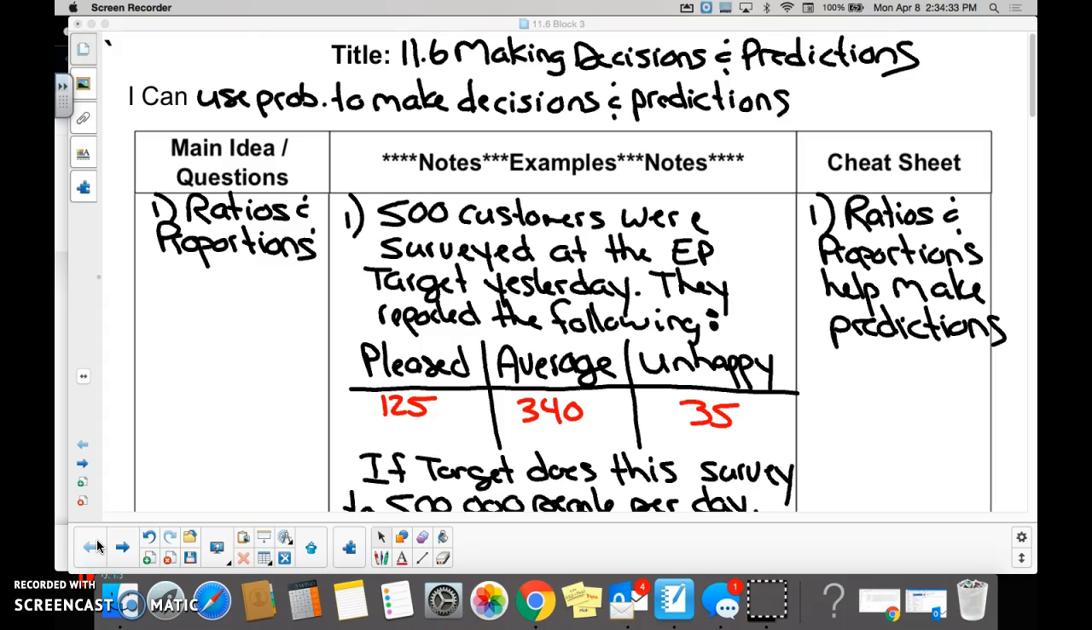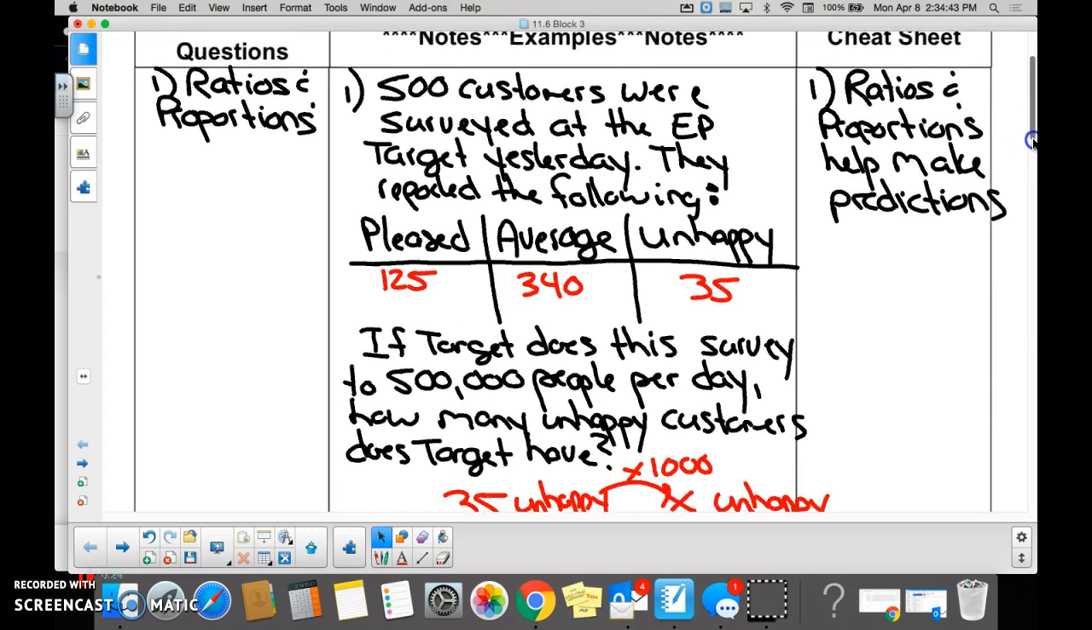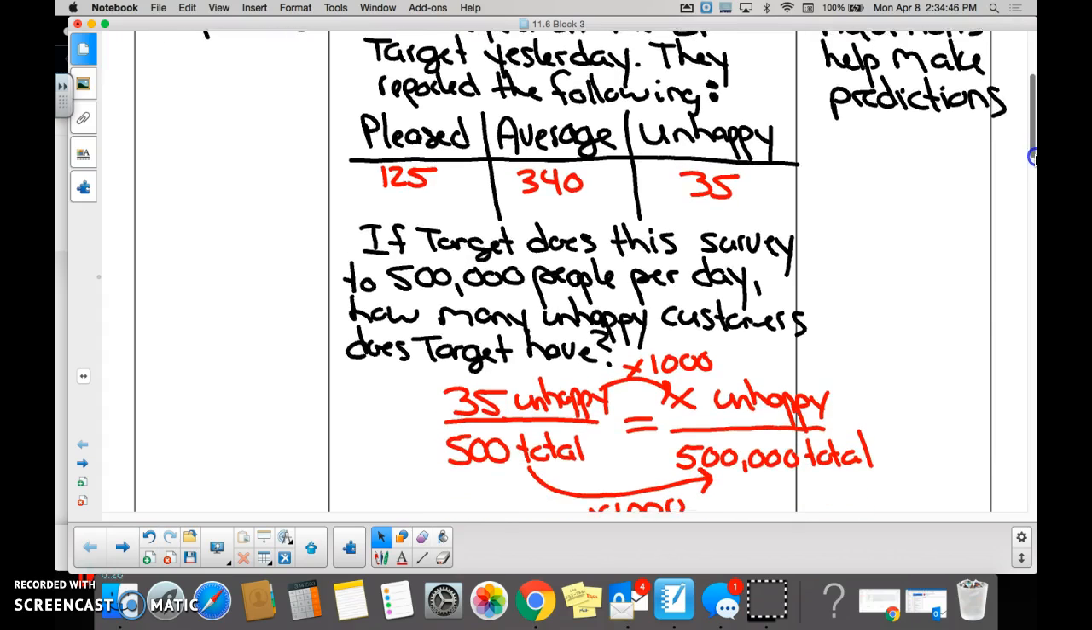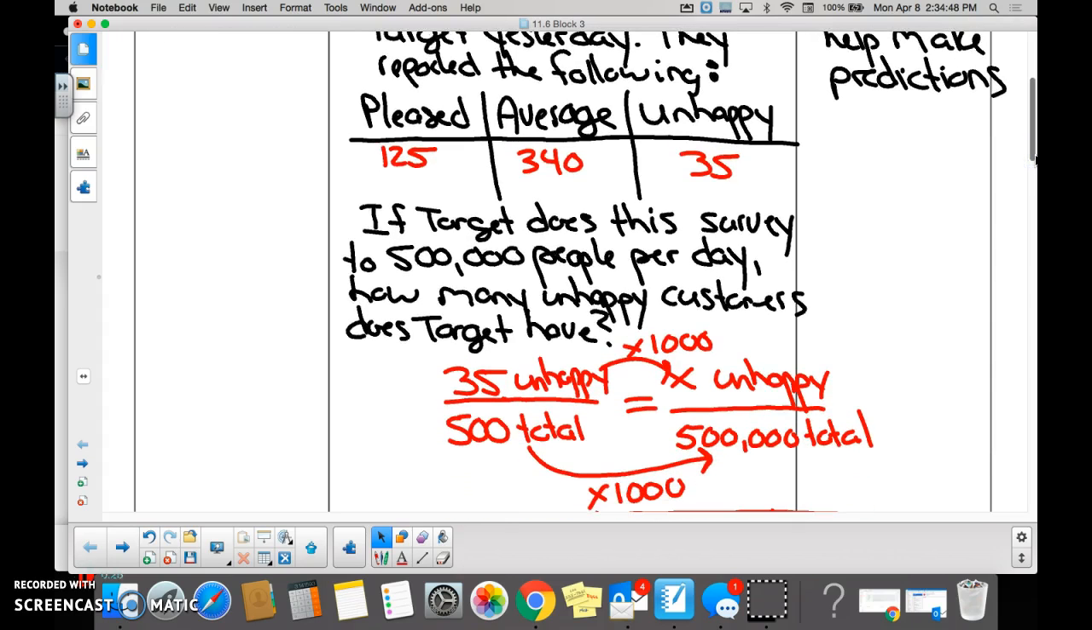or a prediction here. We had customers at Target in Eden Prairie. 500 of them, in fact. They walked out of the store and someone asked them what they thought. 125 said, oh, I was really happy, I was pleased. 340 said that was an average experience. And 35 said, I am mad at Target.